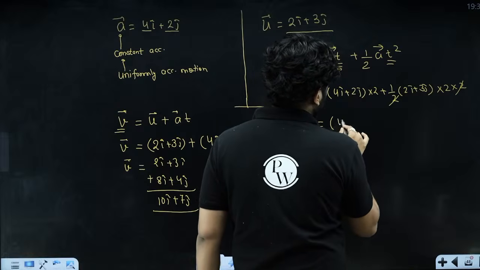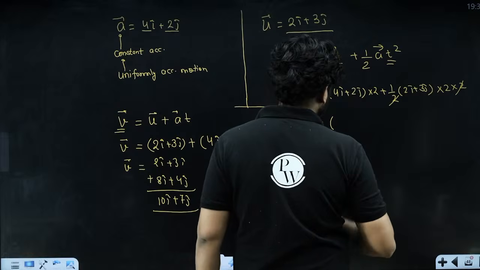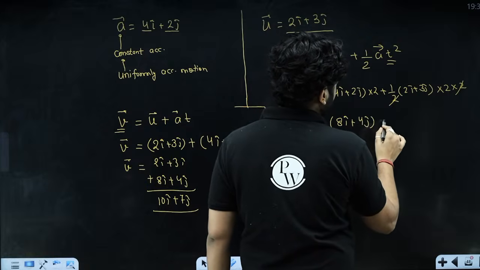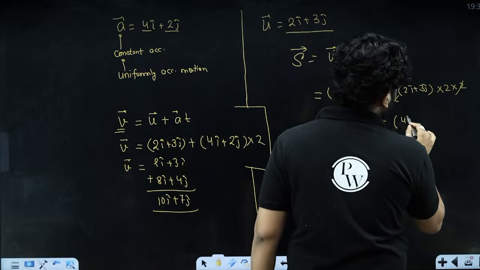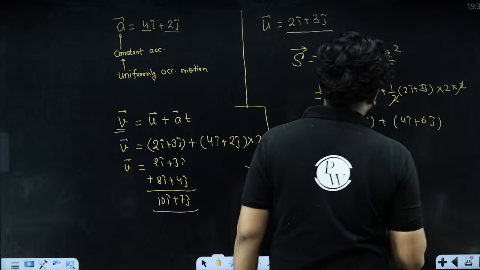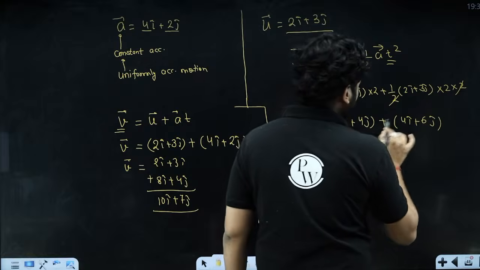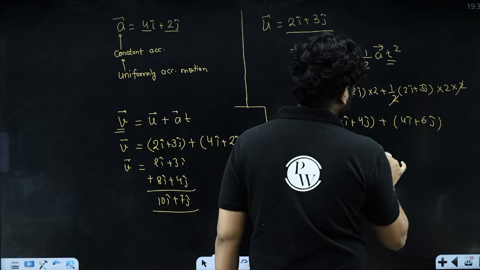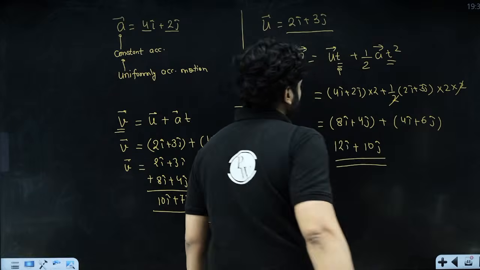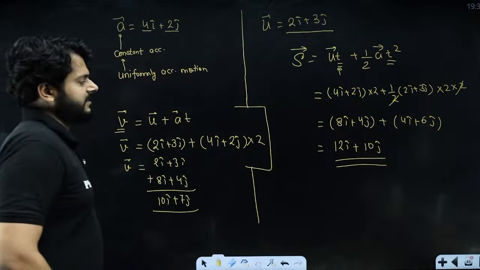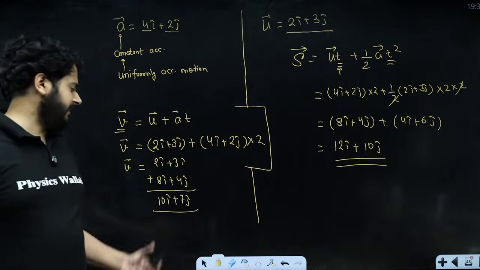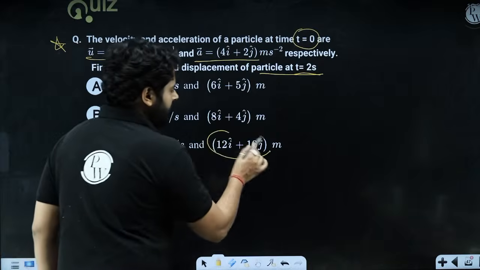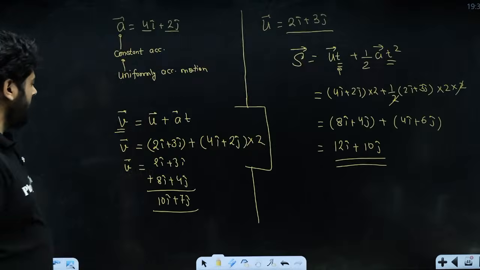Multiply that: 8i cap plus 4j cap plus 4i cap plus 6j cap. So 8i and 4i is 12i cap, 4j and 6j is 10j cap, all right? 12i cap plus 10j cap. This is the displacement vector, right? This is the velocity vector, right? 12i plus 10j, that option is also matching up. So no problem, option C is going to be the correct option, right?